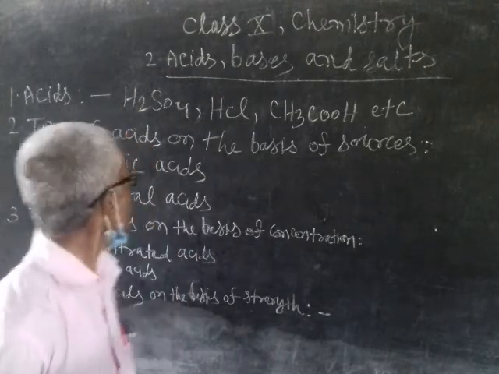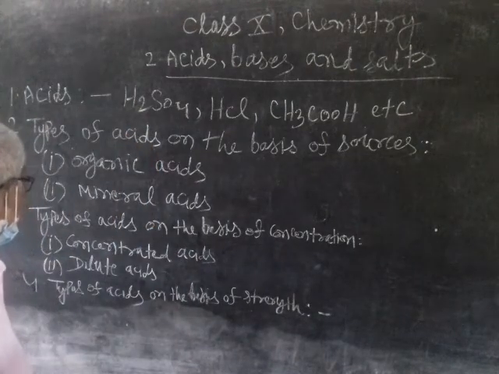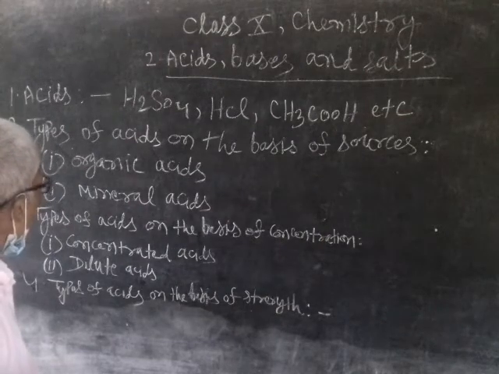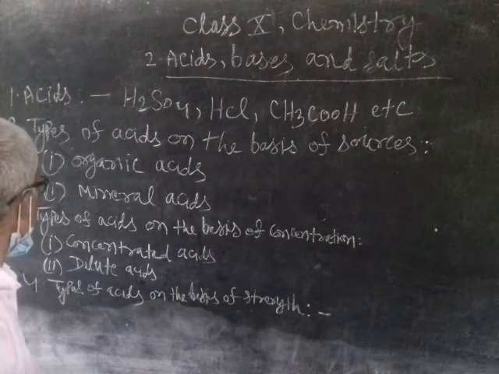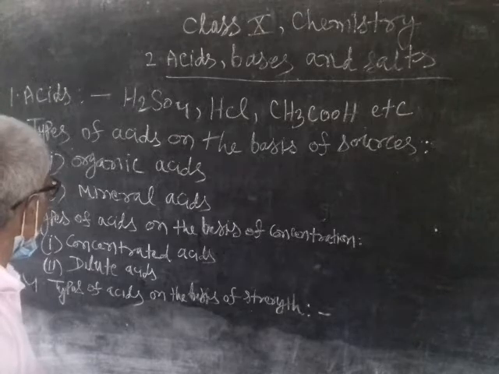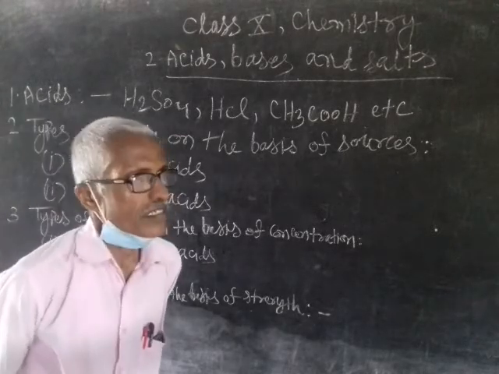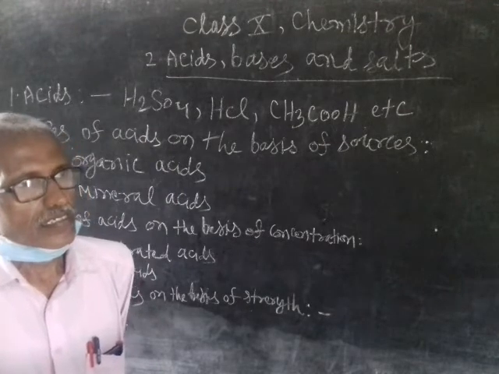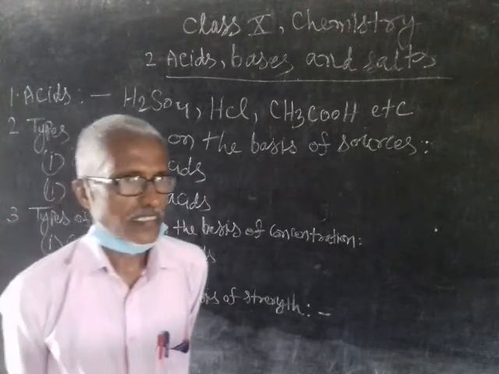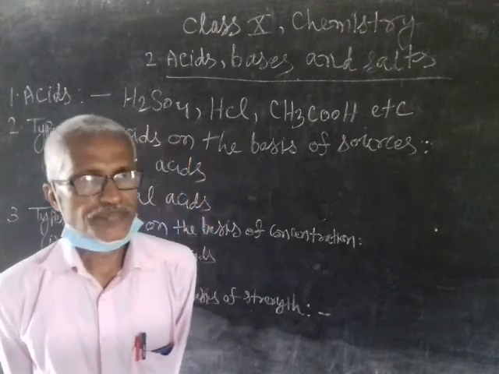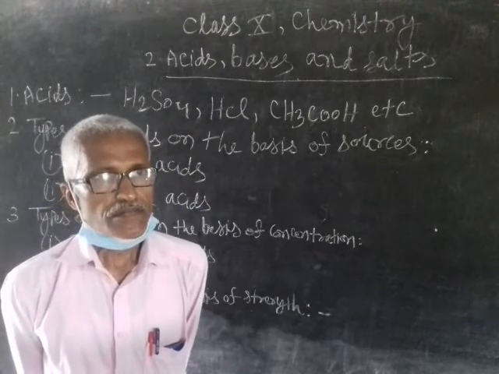Now I will tell you about mineral acids. Those acids which are obtained from the factory.